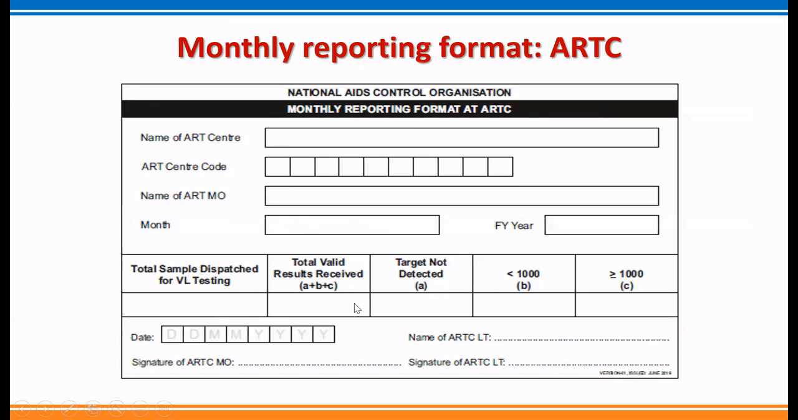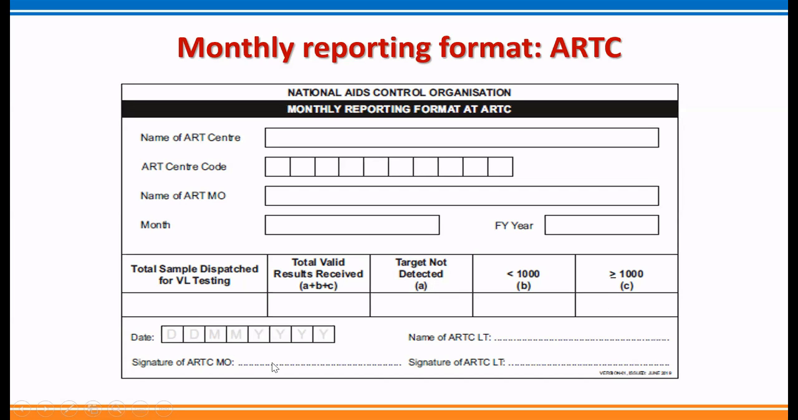Then in this particular part, you have to mention the details like total samples dispatched for viral load testing from that ART center, then total number of valid results received at the ART center from the viral load laboratory. Then out of those received results, how many are target not detected, how many are less than 1000 copies per ml, and how many are more than 1000 copies per ml.